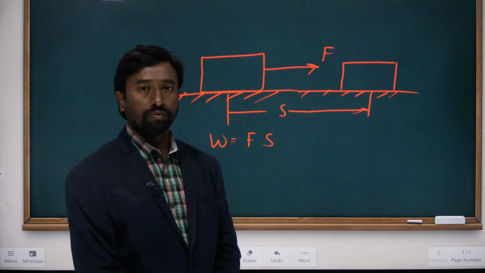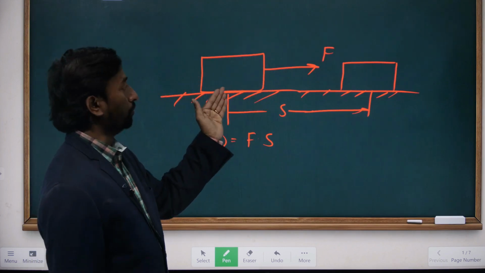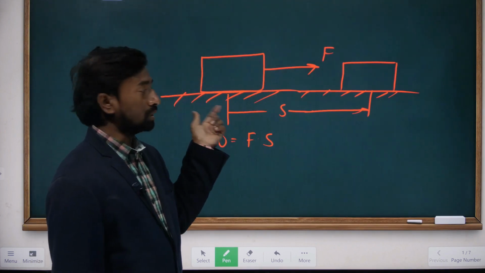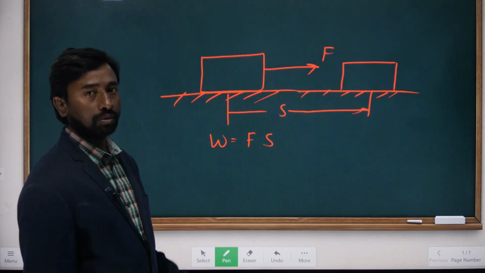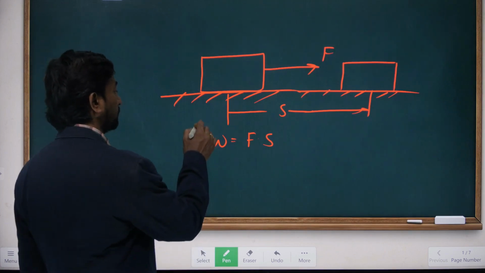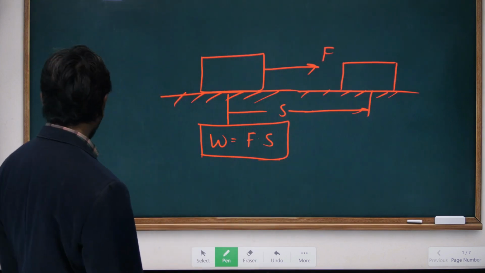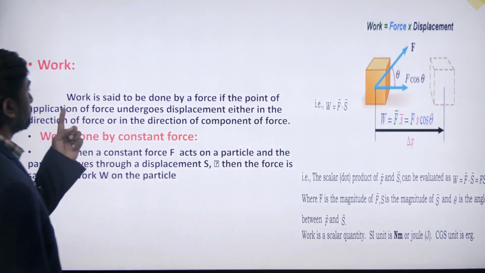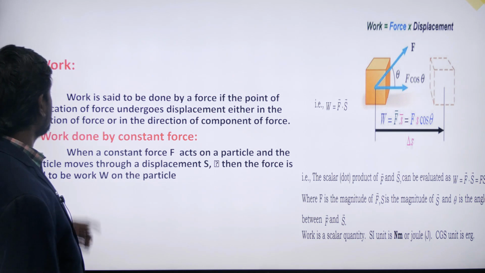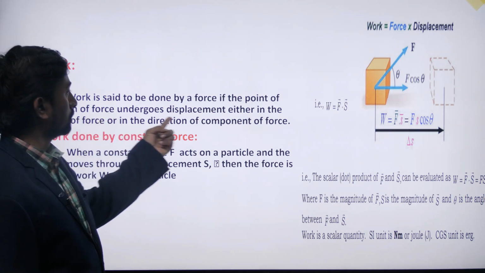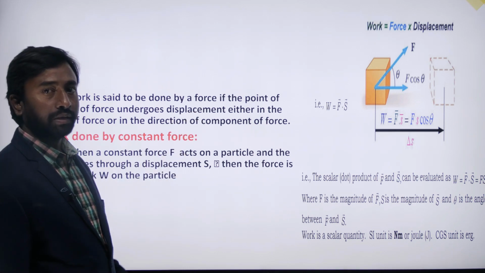What have we said there? When a force is applied on a body, if it undergoes a displacement in the direction of the applied force, then we can say the work has been done. That is called work. Work is also defined as the product of force and displacement. Here it is said that work is done by a force if the point of application of force undergoes a displacement. If the body has a displacement, then we can say the work has been done.